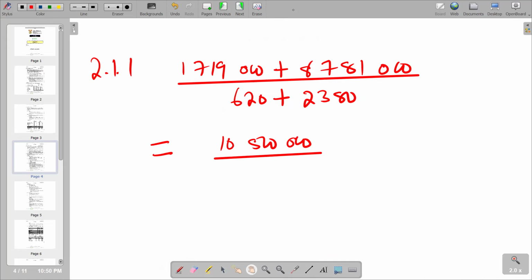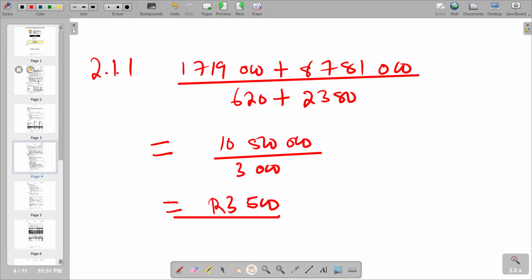So we add to see what we get on the denominator, and the total becomes 3,000. If we further divide 10,500,000 by 3,000, you're going to get your answer, which is 3,500. So this is the weighted average.